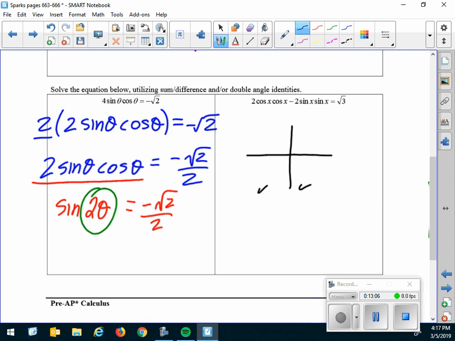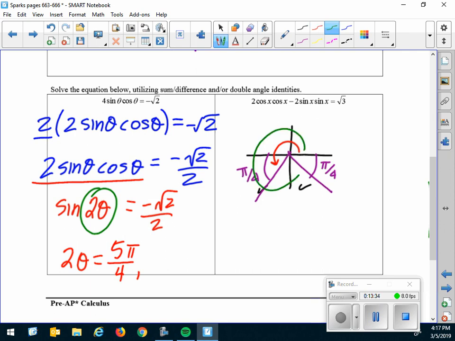So I need a 45 degree or pi over 4 reference angle into quadrant 3 and into quadrant 4. So I need this angle, which is pi over 4. So 2 theta is going to equal 5 pi over 4. And I need this angle, which is 2 pi minus pi over 4, 7 pi over 4. So that's my quadrant 4.